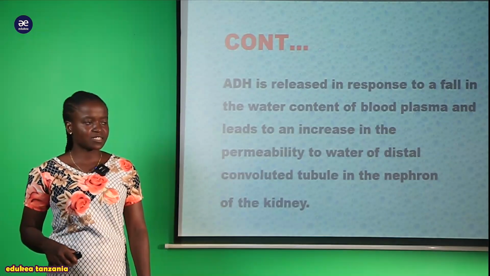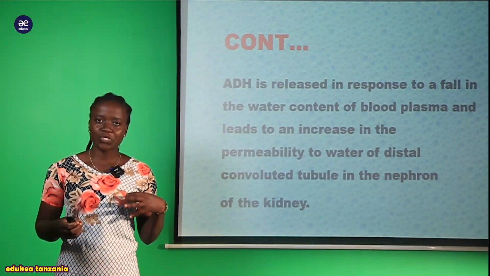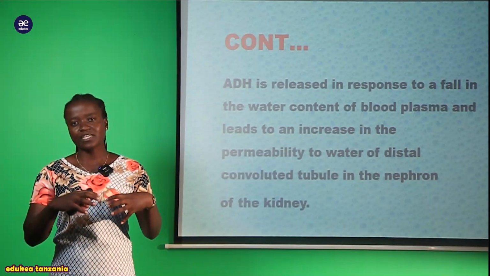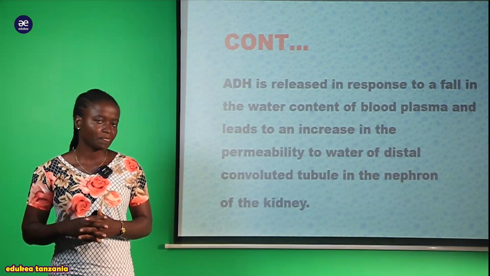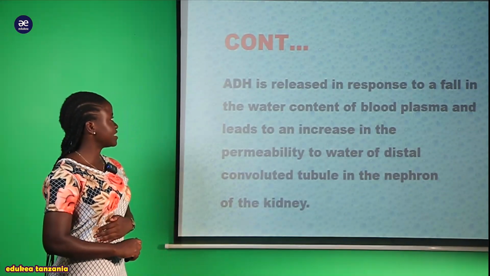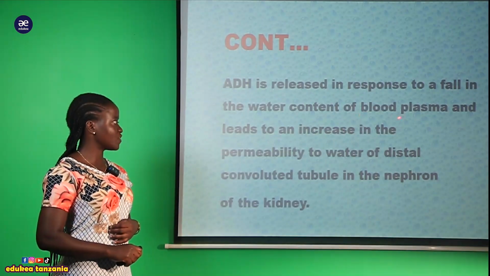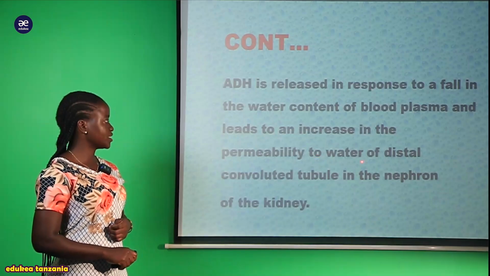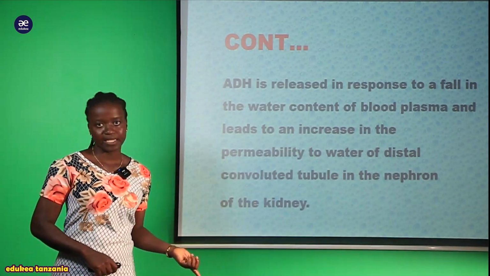Now you can see this ADH, that is antidiuretic hormone. It is stored within the posterior pituitary gland. Now let's see its effect. Antidiuretic hormone is released in response to a fall in the water content of the blood plasma, leading to an increase in the permeability to water of the distal convoluted tubule in the nephron of the kidney.